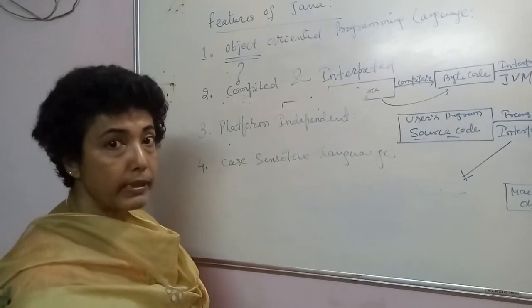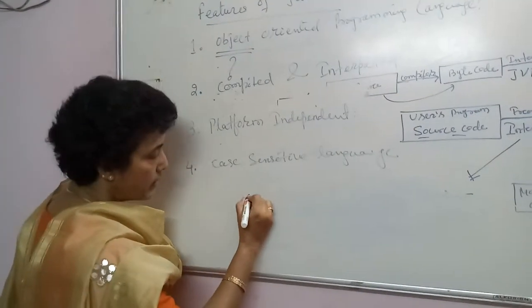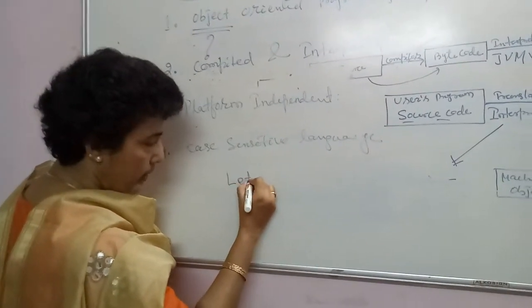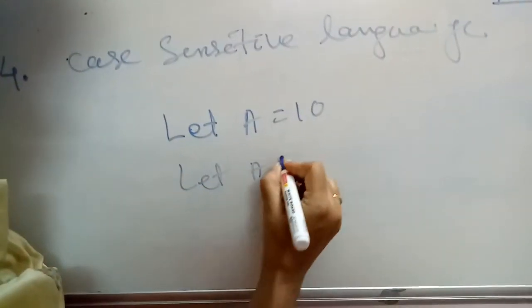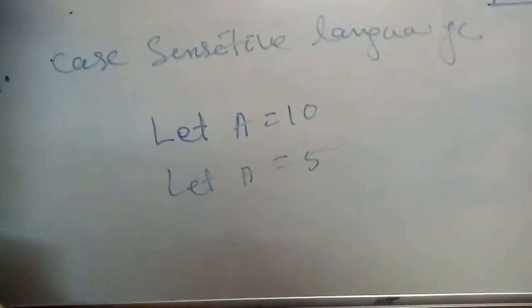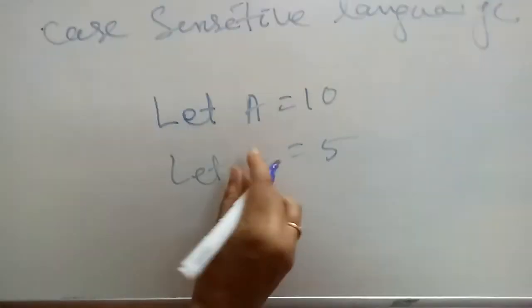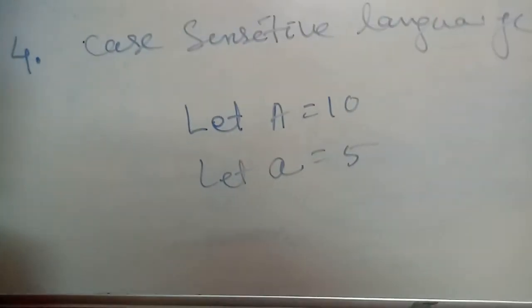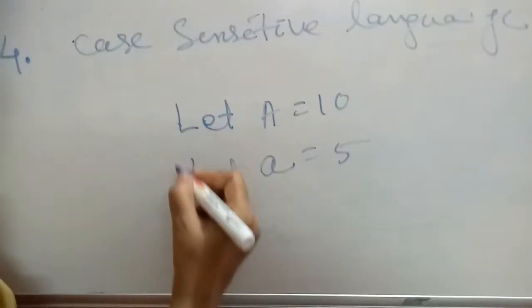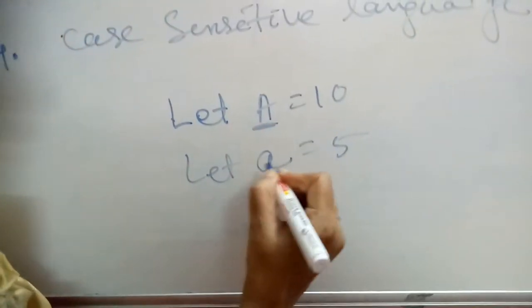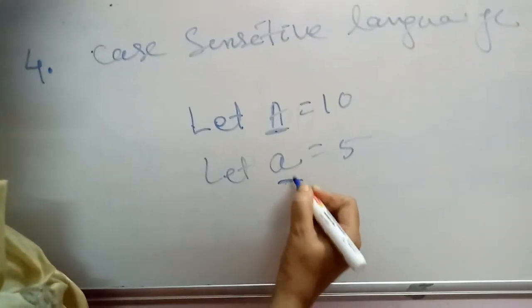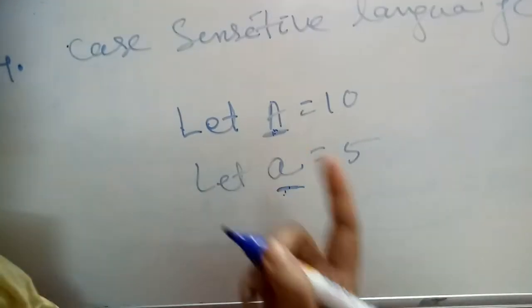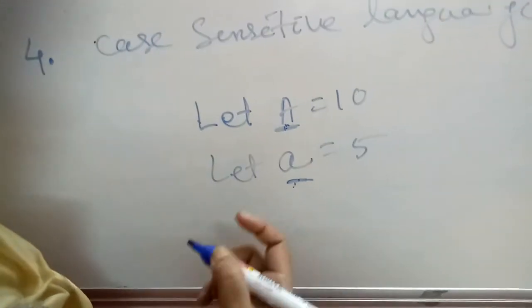Since you have learned BASIC language in the lower class, suppose I am writing here, let a equal to 10, let a equal to 5. Okay, now here, a is 5. In these two statements, this variable a is the same variable, which I have written twice.